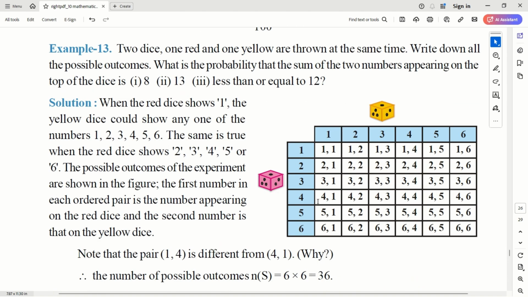Another question. Two dice, one red and one yellow, are thrown at the same time.